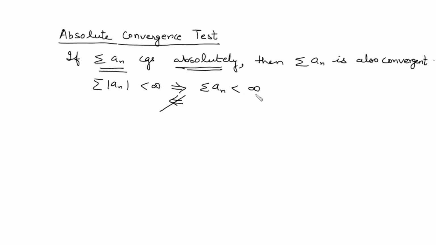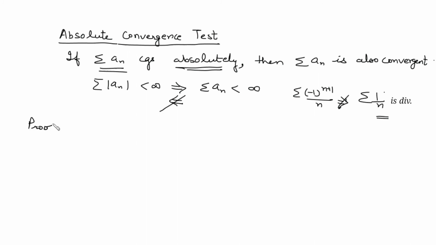Whenever this series is convergent, we are not sure whether it converges absolutely or not, right? That's why conditional convergence comes into the picture: this series is convergent and this one is not convergent means conditional convergence. You can see this example. This series is convergent by using the alternating series test, but when you take its mod it becomes 1 by n, and it is divergent. It's not convergent. So the convergence of this series does not imply the convergence of the series after taking its mod.